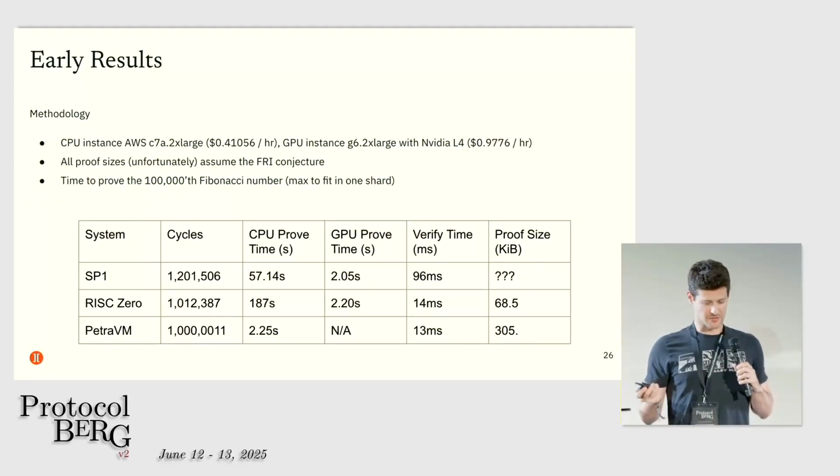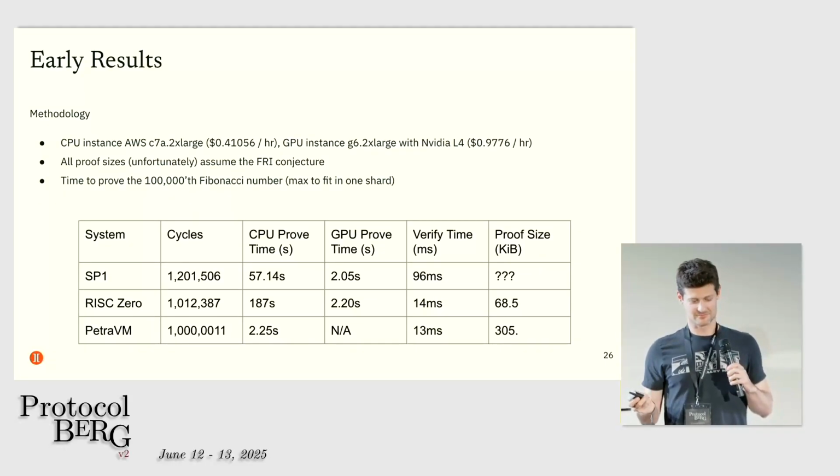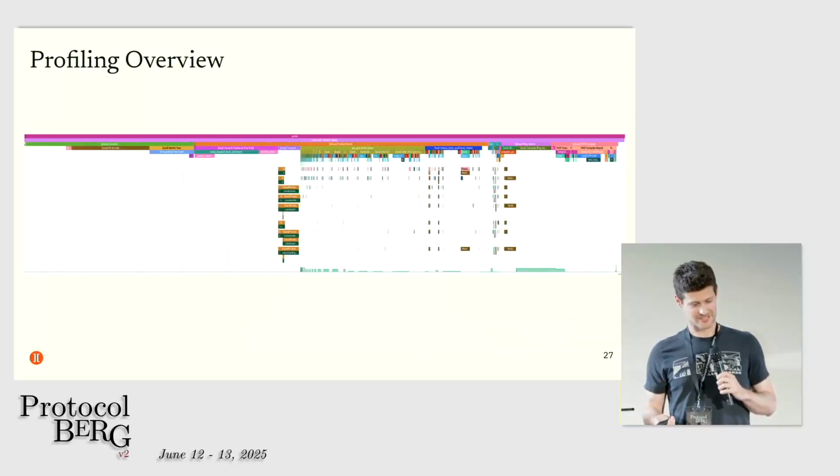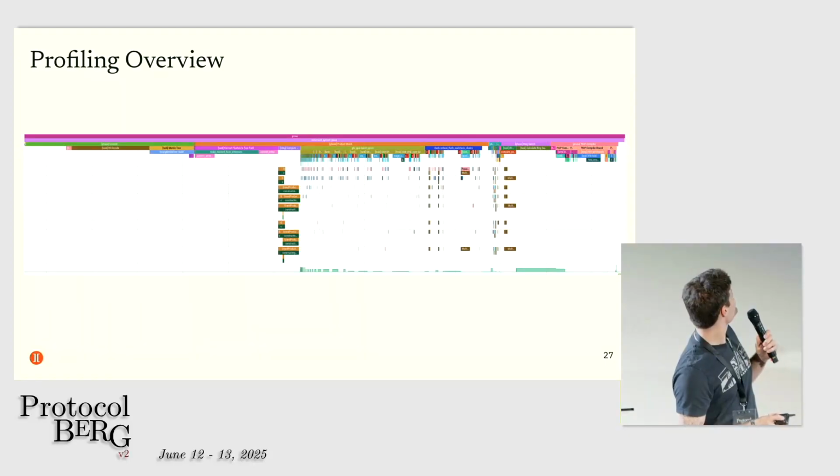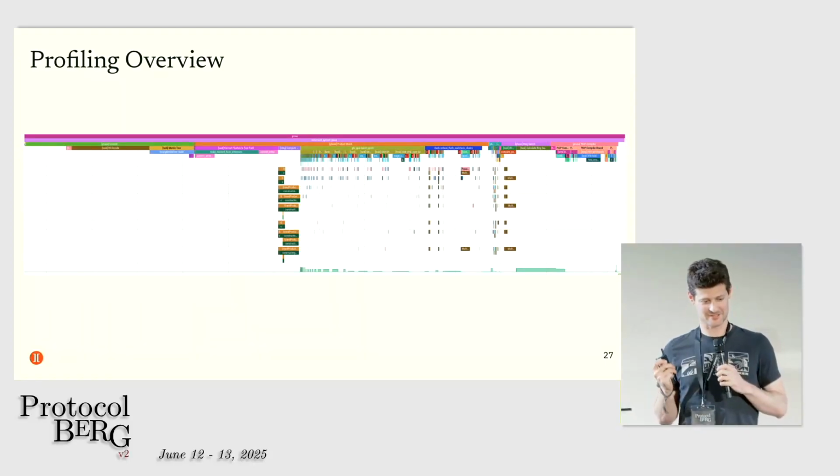Their CPU numbers are, I mean, I put them in there to run them, but I think neither of these systems are optimizing for CPU anymore, so I'm sure their CPU numbers could come down, but I'm not really sure how much. So that's what we got here. This is a trace of our profiling execution that's too small for anyone to make sense of.